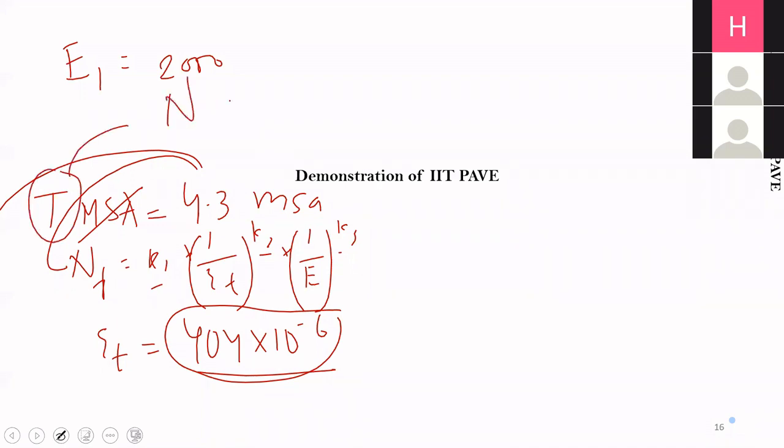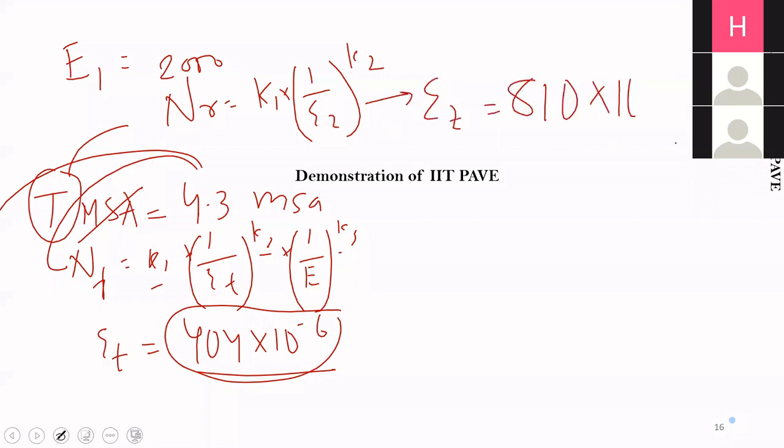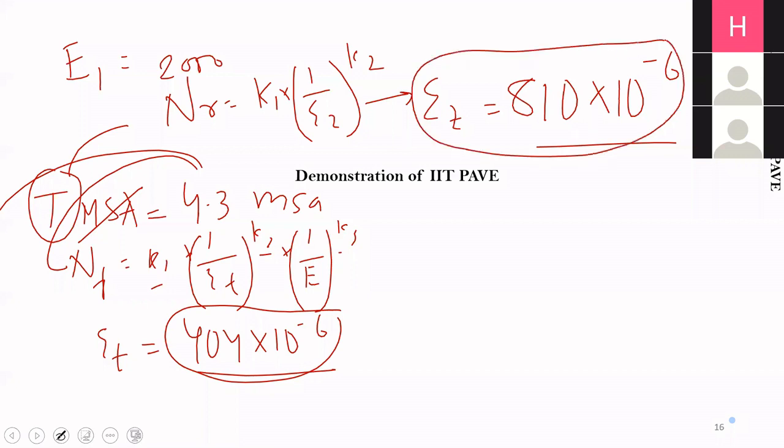that is NR is equal to K1 into (1 by epsilon Z) to the power K2. From here I will calculate epsilon Z, and for this problem epsilon Z comes out to be 810 into 10 to the power minus 6. So whatever thicknesses we provide, we have to ensure that after the pavement design, the vertical compressive strain at the top of subgrade is less than 810 microstrains.